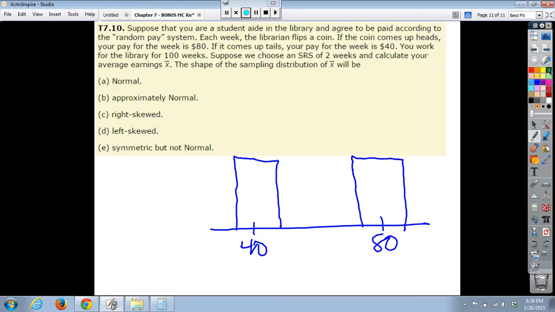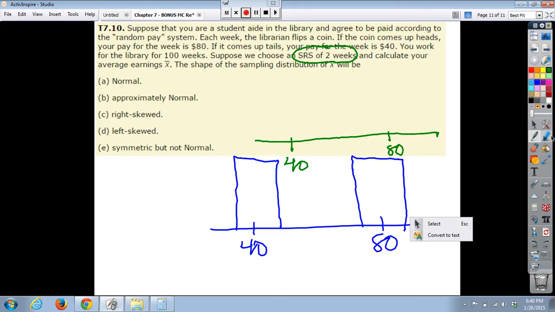So we want a sampling distribution based on a sample size of 2 weeks. So here's what we need to consider. Let's pretend that we're going to get a sampling distribution. Now, thankfully they only picked 2 here, sample size of 2. So what could be our 2 values that we get? Well, we could get 40 and 40, right? Those could be our 2 random observations for our 2 weeks. And so the mean of 40 and 40 would still be 40, right? So we'll just put a value right here at 40.